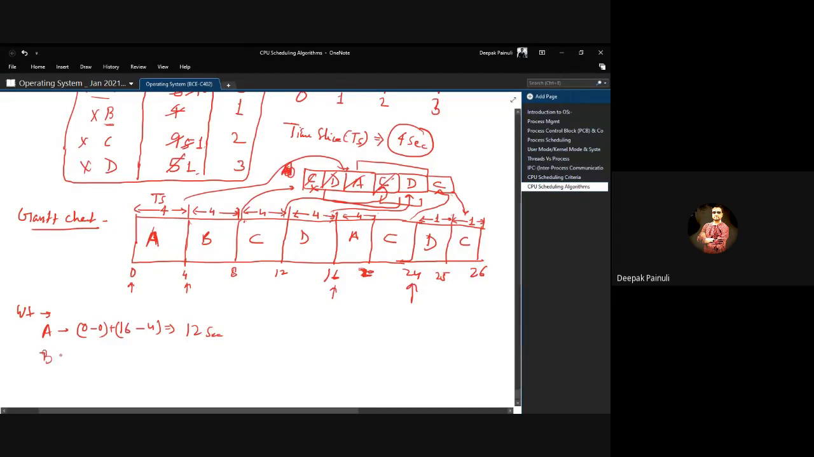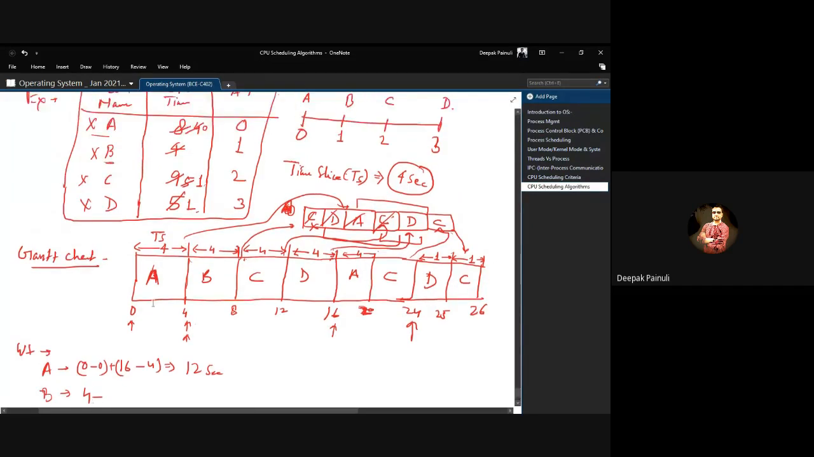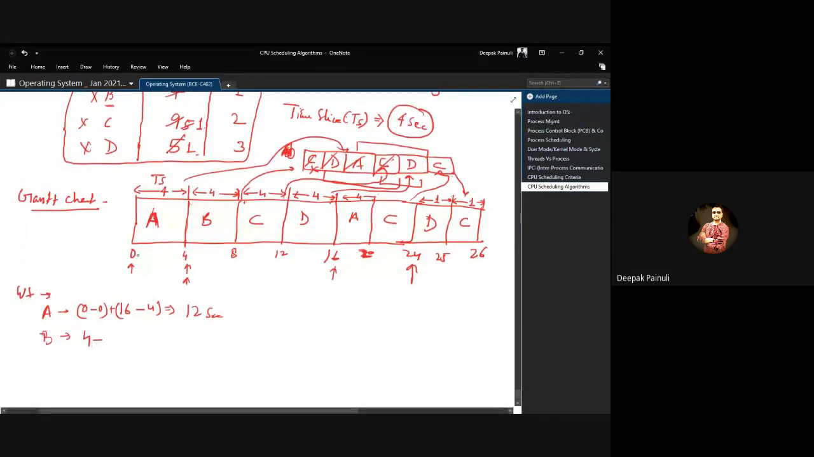And B got the CPU at 4, and it arrived in the system at 1. So total waiting for B will be 3 seconds, because there is no more occurrence of B in the Gantt chart, right?